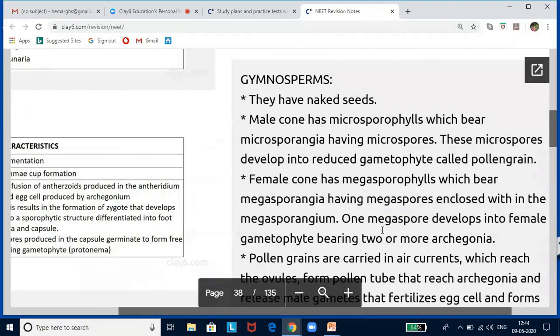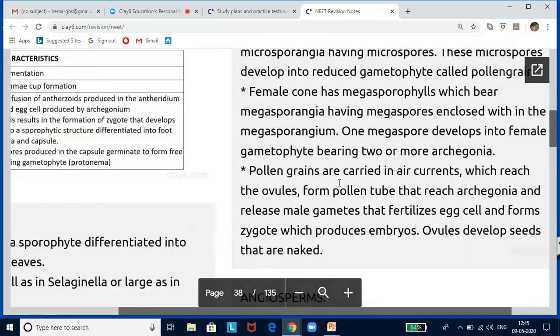Now let us get back to the gymnosperms. Gymnospermae means naked seeded. So they have well established root, shoot and leaf systems with vascular bundles. They can be seen as medium sized trees, tall trees and shrubs. They are naked seeded plants. They are also heterosporous, producing microspores and megaspores. The two kinds of spores are borne within the sporangia that are present on the sporophylls. The reduced male gametophyte is called a pollen.